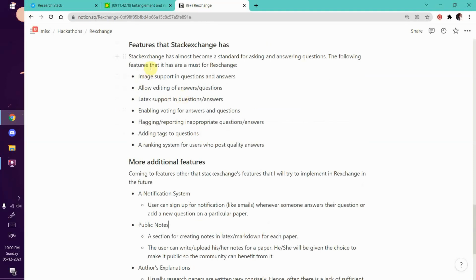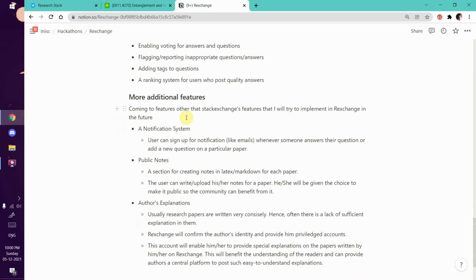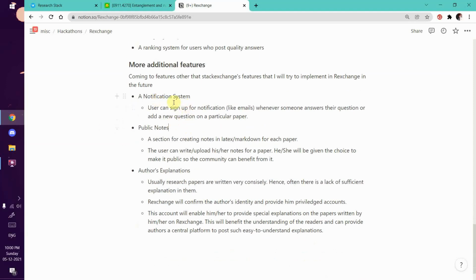Since this was a 24-hour hackathon, I didn't have time to implement everything. But some of the things I plan to implement are the features that Stack Exchange has, like image editing and LaTeX support, voting, flagging, and reporting of questions and answers, adding tags to questions, and adding a ranking system. Another feature is a notification system. A person can subscribe to notifications so that whenever somebody adds a question for a particular research paper, they're notified. Or whenever somebody adds an answer to the question they asked, they're notified.